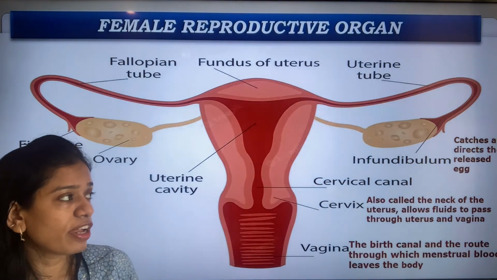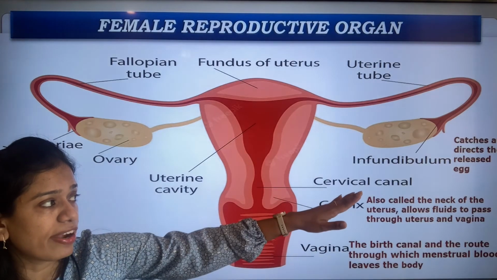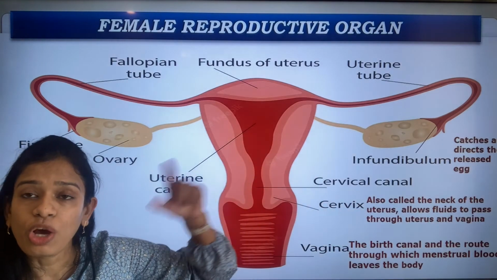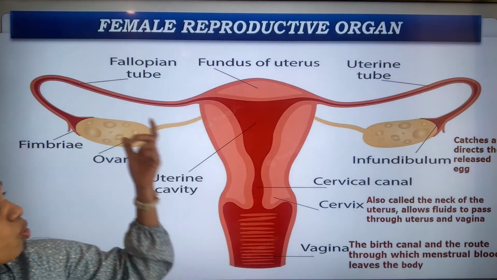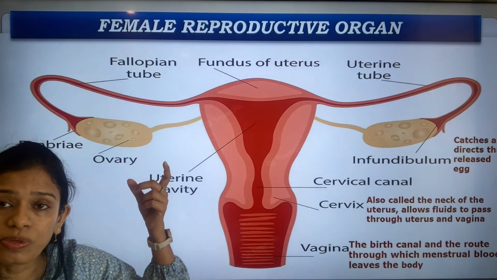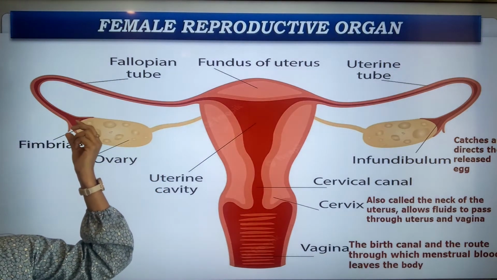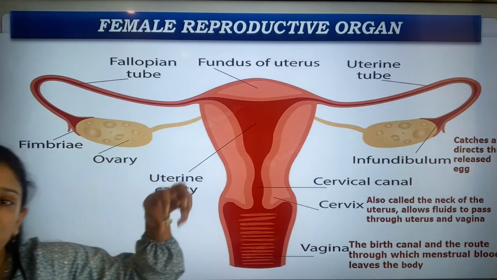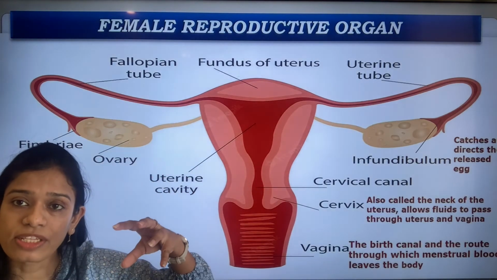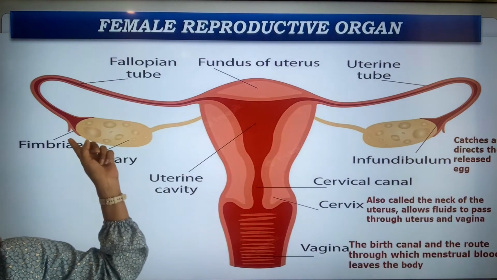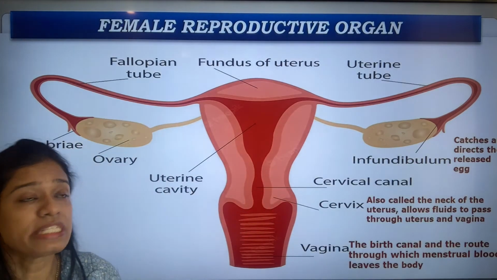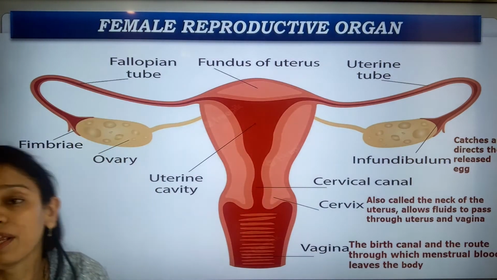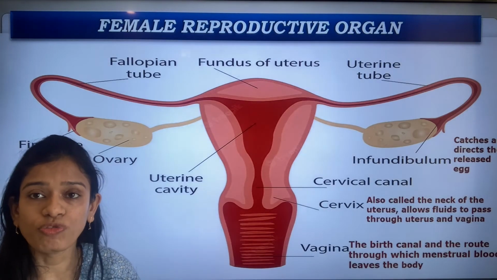Next is the infundibulum. The infundibulum catches and directs the released egg. Now what happens when the ovary, after producing the egg, gives out the egg? The infundibulum catches the egg, and it directs the released egg, which means it puts the released egg into the fallopian tube or the oviduct.